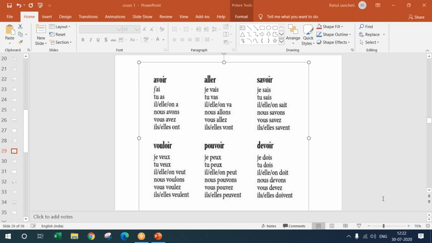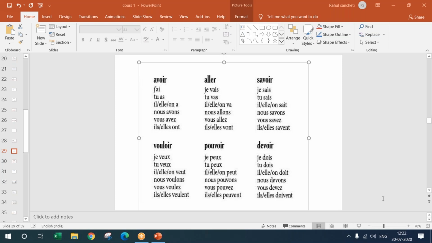And savoir is to know. Savoir, the verb, is to know. Vouloir is to wish. Pouvoir, if you see, all of them are ending with oir.